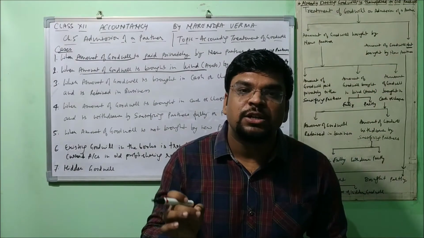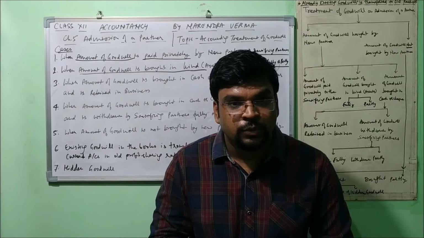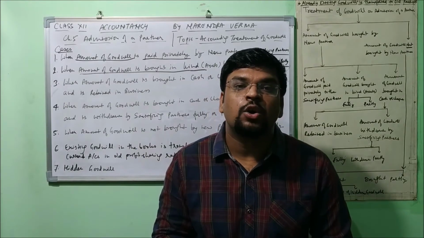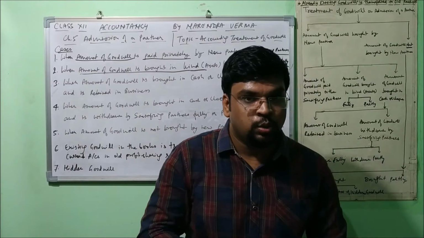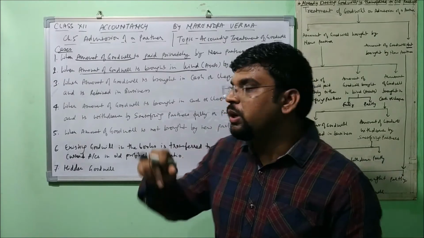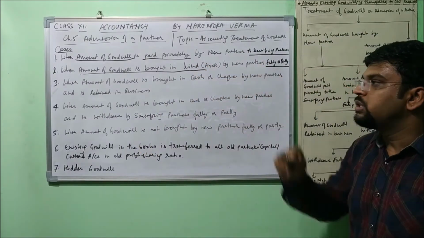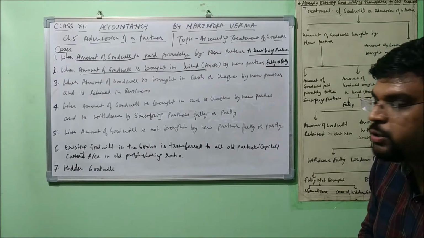And there can be two possibilities. When he brings the asset of rupees entire 2 lakh, or he brings the asset of, say for example, 1,50,000 and 50,000 he brings in cash. So that can be two possibilities. We'll tackle it while I explain you the journal entries, and then we'll do the numerical questions on this.